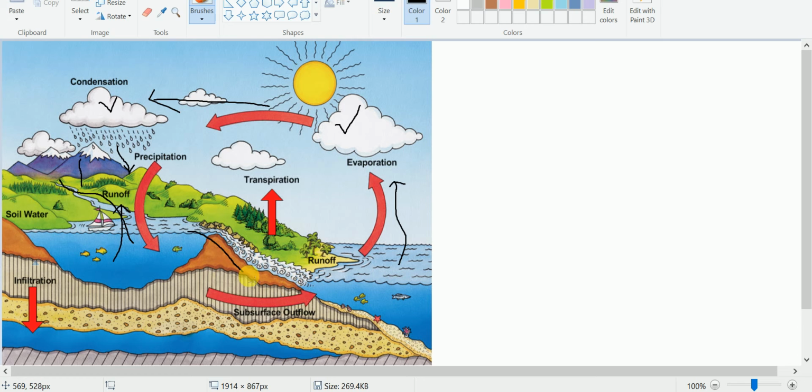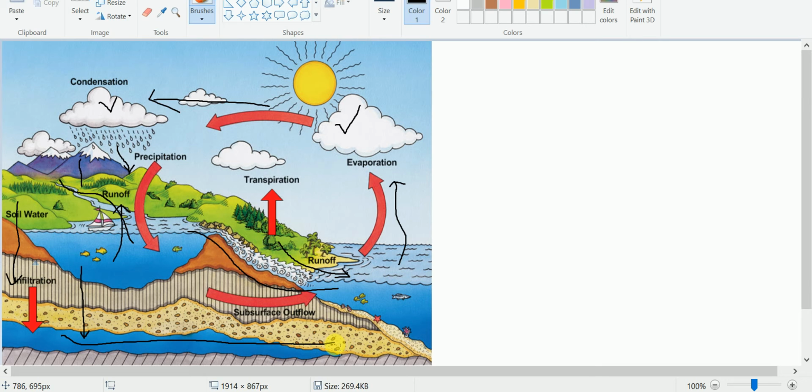And here also there may be runoff. And some of the water will be absorbed. The rainwater and the lake water will be absorbed and will go underground and will be groundwater. And you must know that groundwater is also flowing towards the sea.